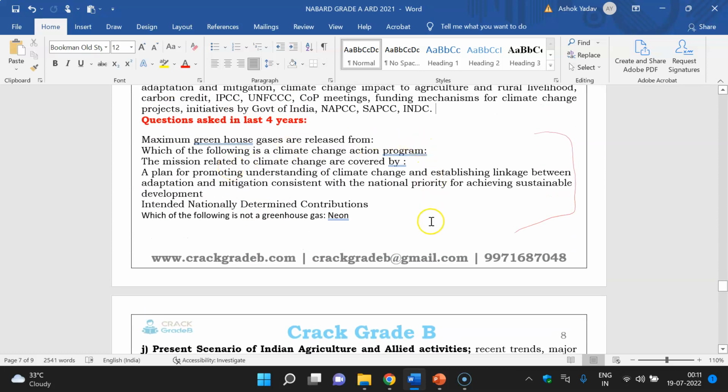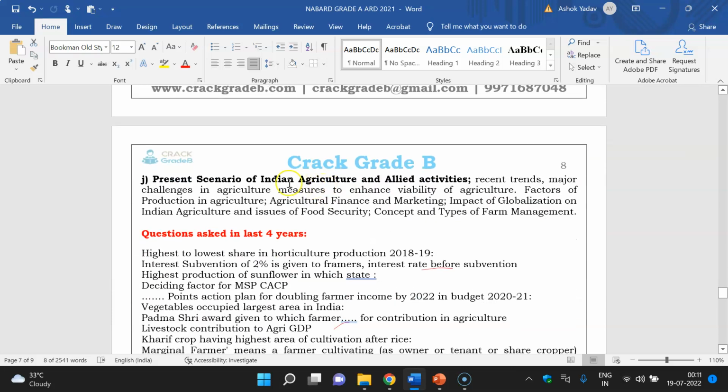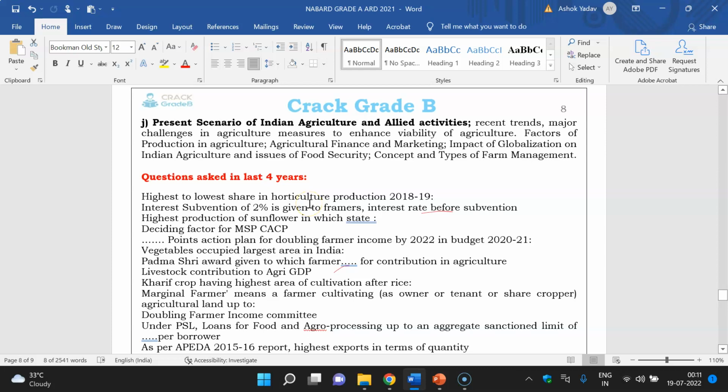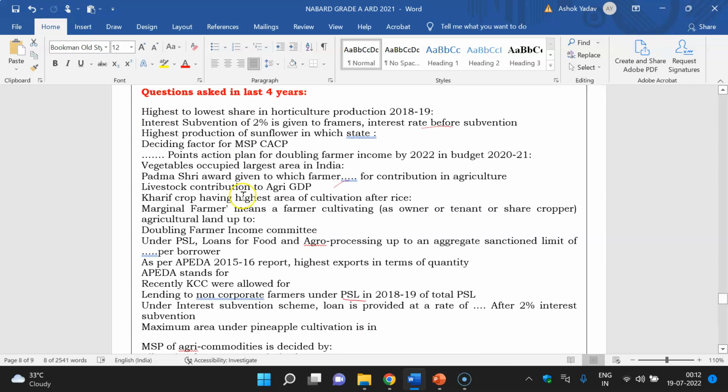You can see the question types. Which of the following is not a greenhouse gas? INDC full form they asked. The mission related to climate change, maximum greenhouse gases are released from. Which of the following is a climate change action program? So you can see the questions. Present scenario of Indian agriculture and allied activity. In this part you have to study current affairs and the government schemes also. You can see what type of questions they have asked.